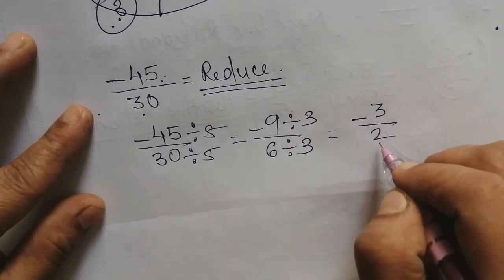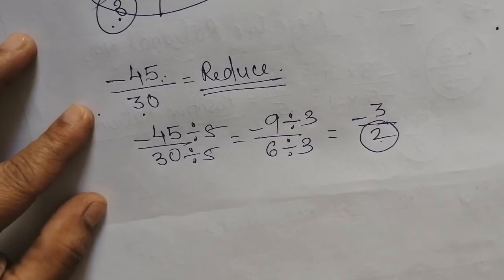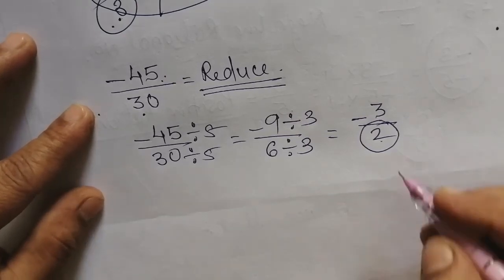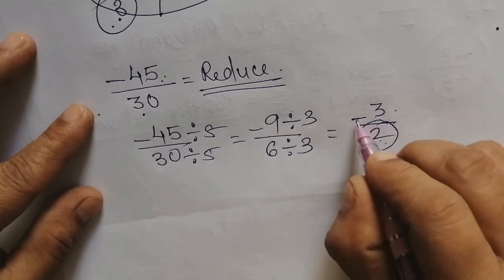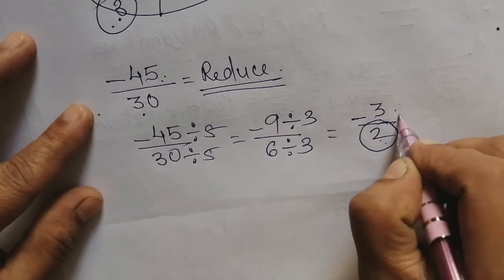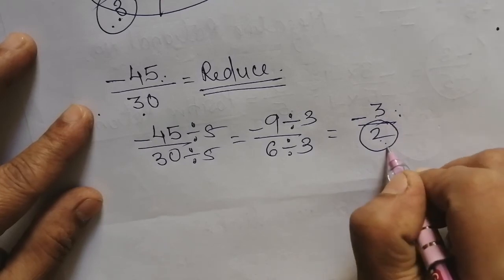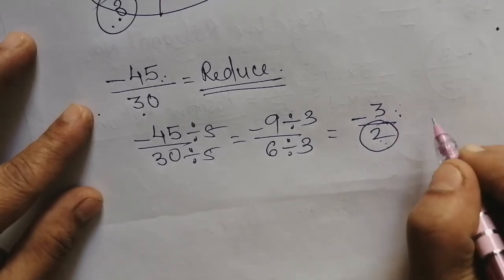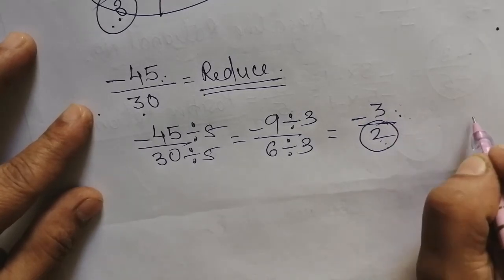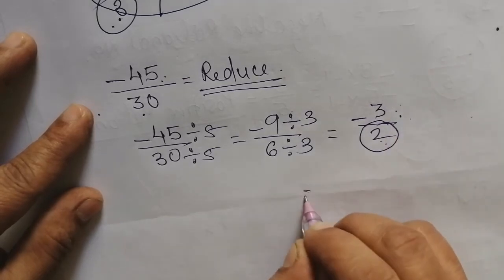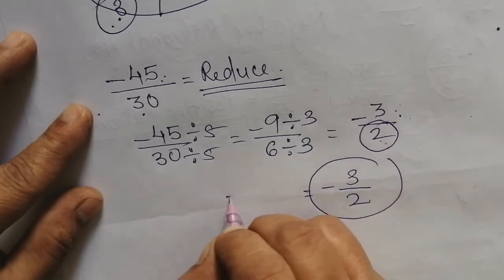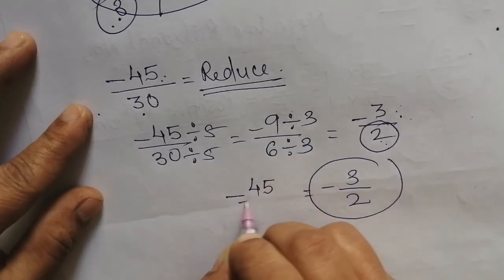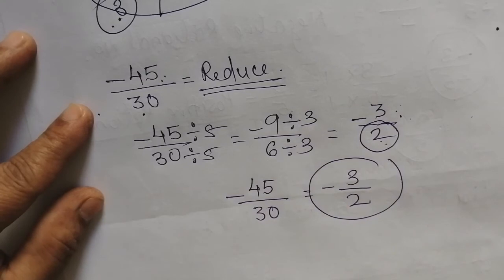Means here the denominator is a positive integer, and the numerator is minus 3. Now this minus 3 by 2 does not reduce further, and that's why minus 3 by 2 is the simplest form of minus 45 by 30.